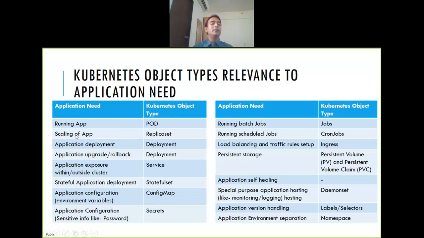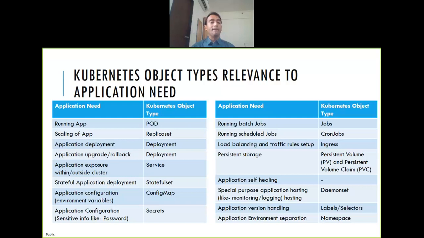If you want to scale your application, suppose you are running with 2 users and one pod is sufficient, but if you are running with 2000 users and you want to scale, you want to have more pods running, say 5 pods. Then how do you do that? You use replica set. Now, replica set is not the way we typically do it. We do it with the help of deployment because deployment is a next-level concept. We will see replica set and deployment in detail, so don't bother right now.